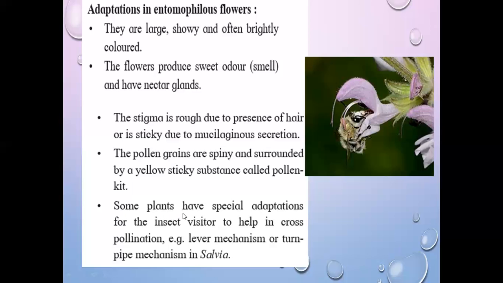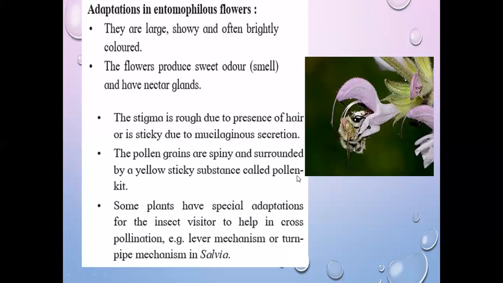Some plants have special adaptations for the insect visitor to help in cross pollination. For example, the lever mechanism or turnpipe mechanism in salvia. This is the salvia flower. There is a specialized mechanism called the lever mechanism, or turnpipe mechanism, in salvia. This is the special adaptation.